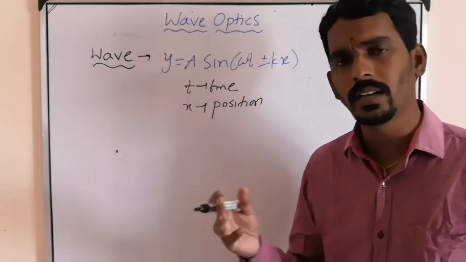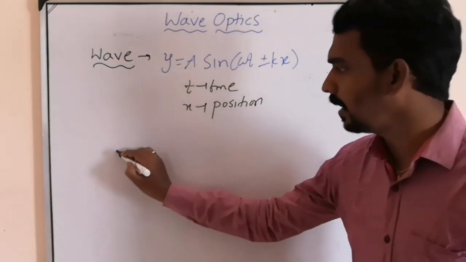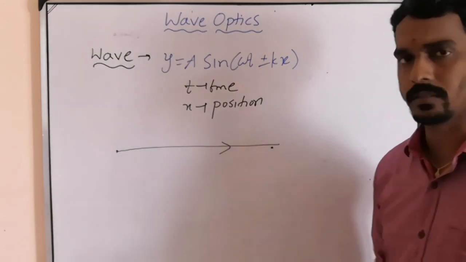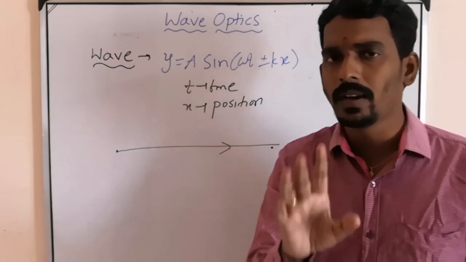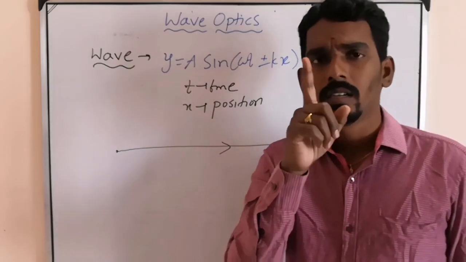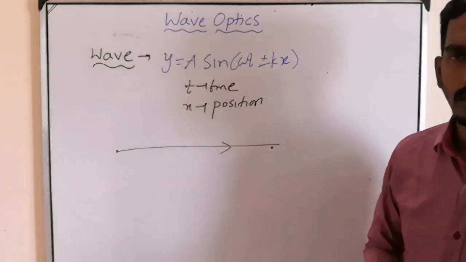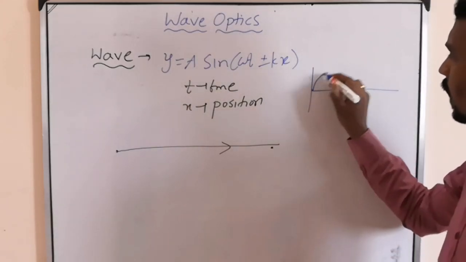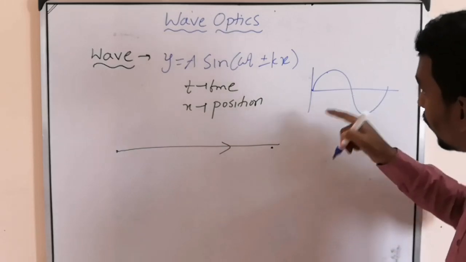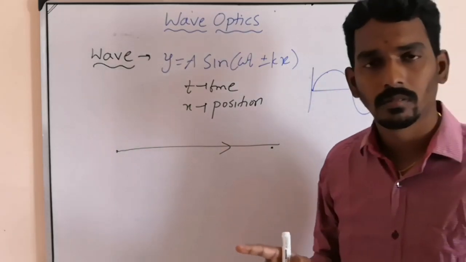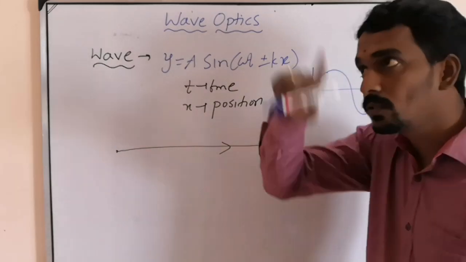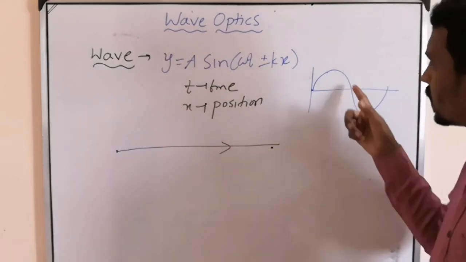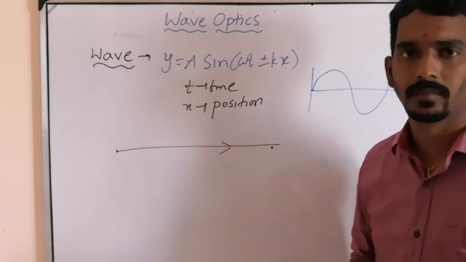Now, let's take one wave. Any wave, sound wave, light wave, any wave. It is traveling from one point to another point, from here to here. Wave always travels in a straight line only. Many times students ask me, sir, will the wave move like this, as we represent the waveform? No. Wave will move in a straight way only. But what is this? That also we will understand.